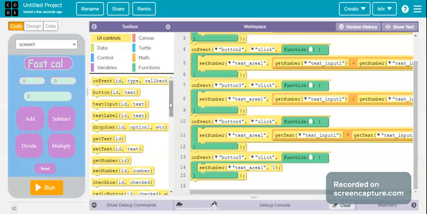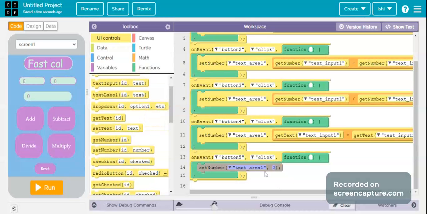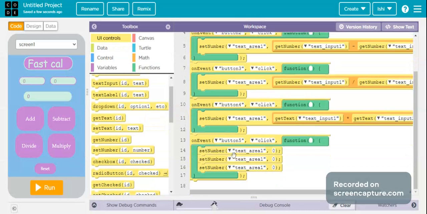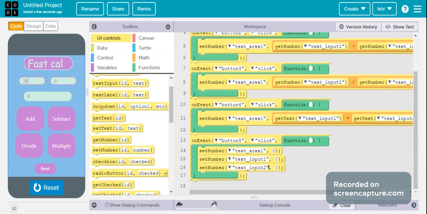So we will add this one once again. Okay, not these many times. This one is going to be text input 1 and this one is going to be text input 2. So let's run it now, and now let's see 20 over here, 200 over here, and now let's add it. Okay, reset. So this is how it will work.